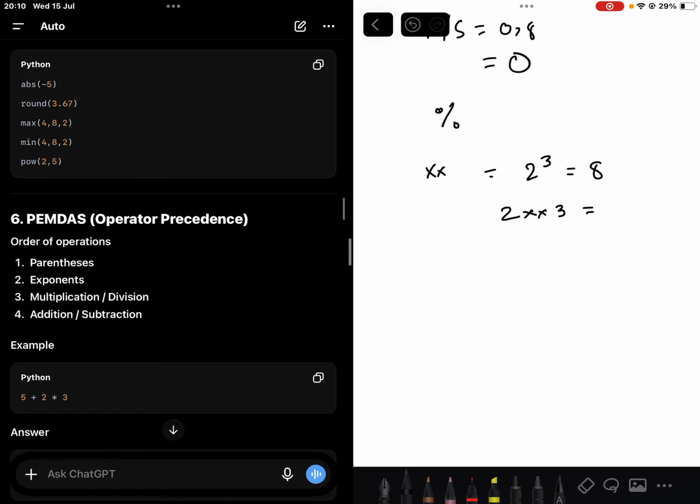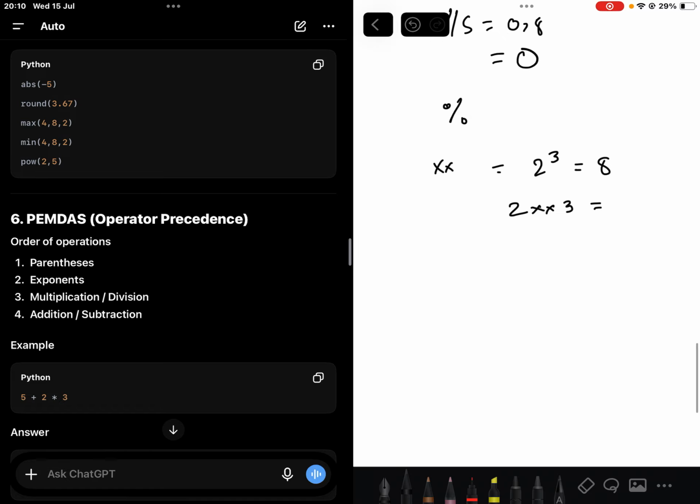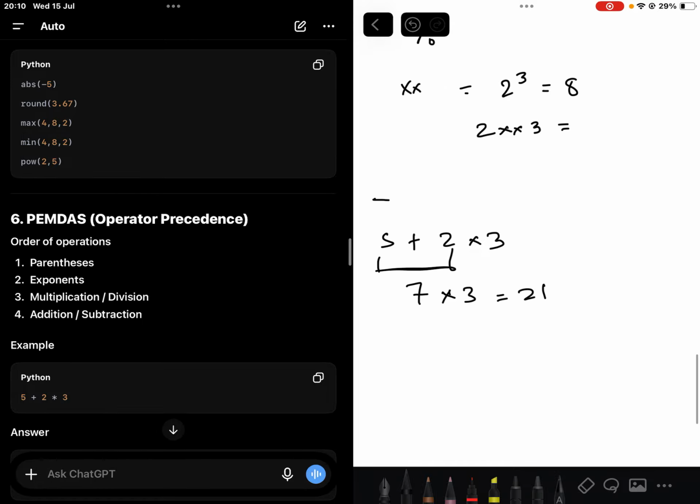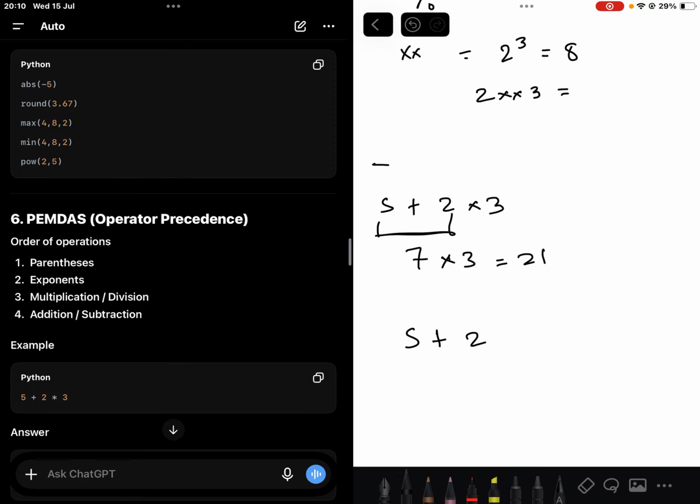Then, okay, I think number 6 is important, the PEMDAS or order of precedence. The computer doesn't read like humans do when reading numbers; it reads left to right, meaning that for 5 plus 2 times 3, it will say 5 plus 2, which is 7, times 3, which is 21. But in actuality, using BODMAS or PEMDAS: parentheses, exponents, multiplication and division, addition and subtraction.